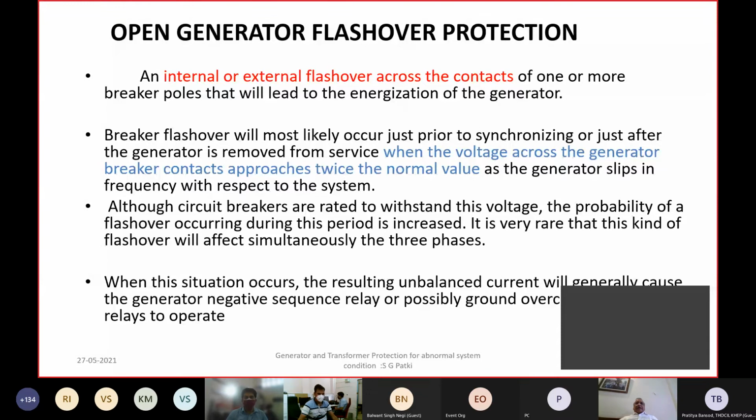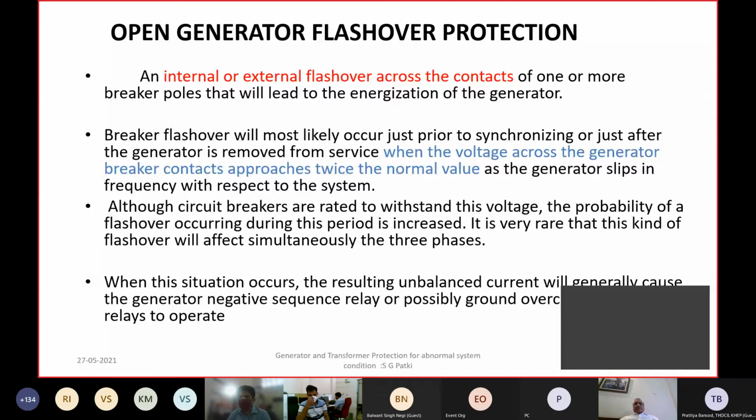In that situation, again, sometimes the flashover of the breaker pole can result in a similar condition to what we discussed, or there could also be